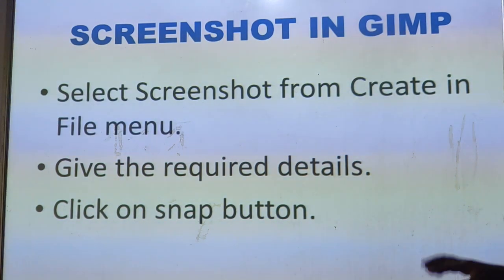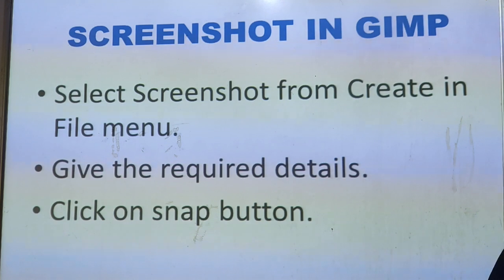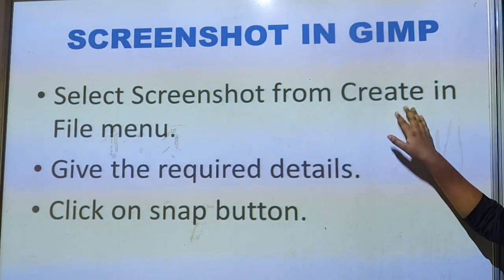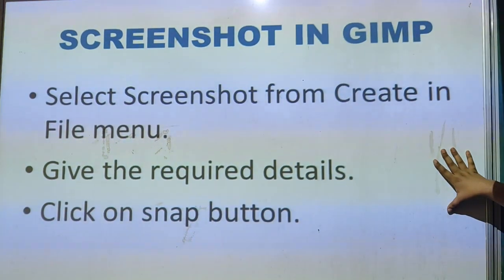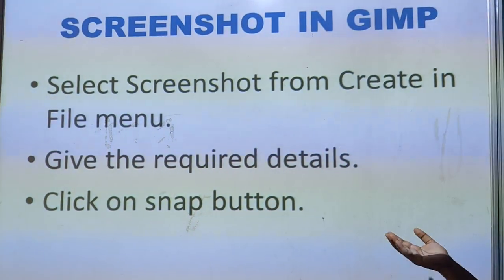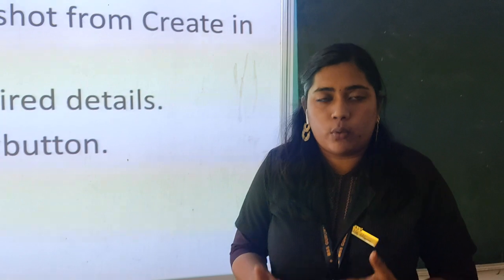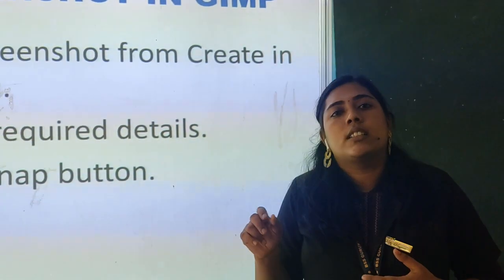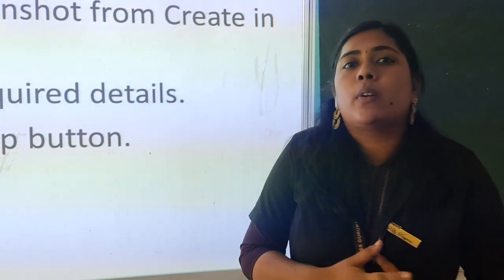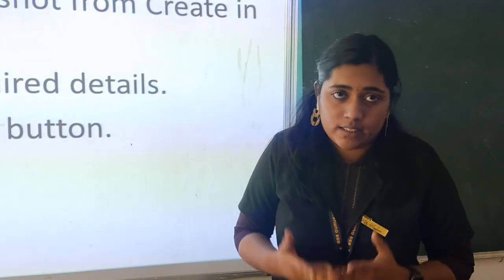In the same way, in GIMP also we can take a screenshot. But in GIMP, it's a little bit different. Let's see how it is. In the File menu, you can see an option called Create. In that, you have to select Screenshot. And you have to give the required details, that is, the width, the height and so on. Then click on the Snap button. By clicking it, you can make a screenshot of the things which are on your GIMP screen or the desktop.